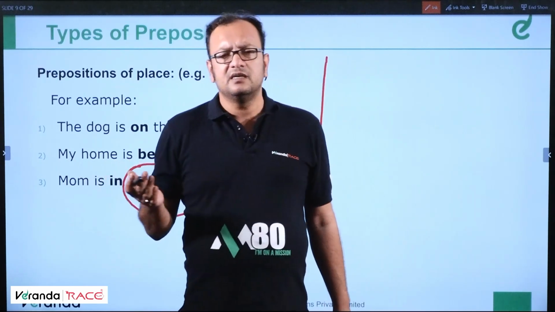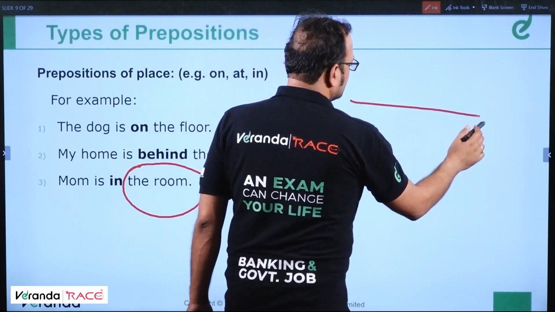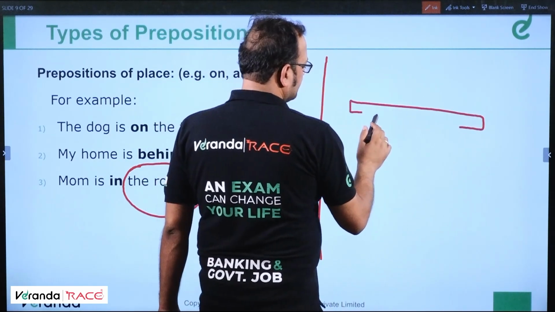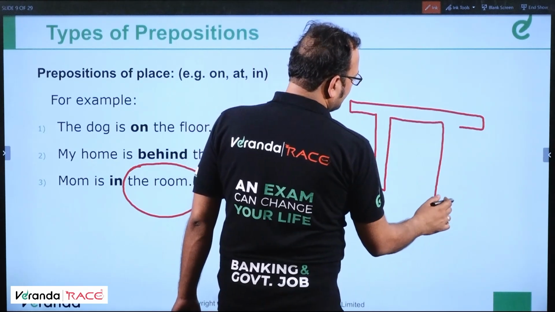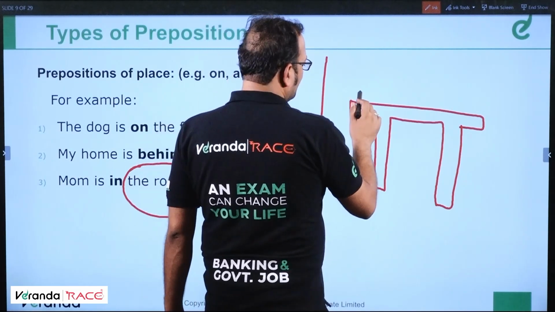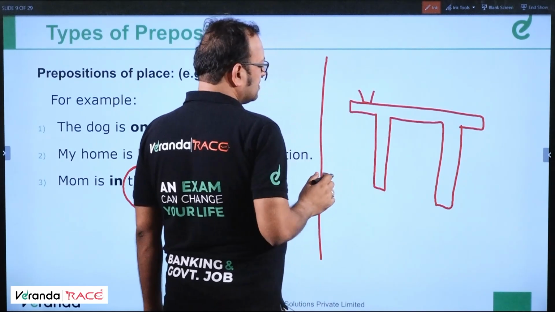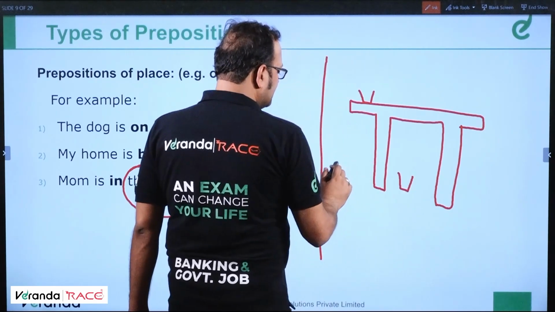So let us describe this through a diagram. Suppose this is a table. I'm not very good at drawing, but still I'll try my best. Okay, and we have cups. One cup is here, one cup is here, one cup is here.